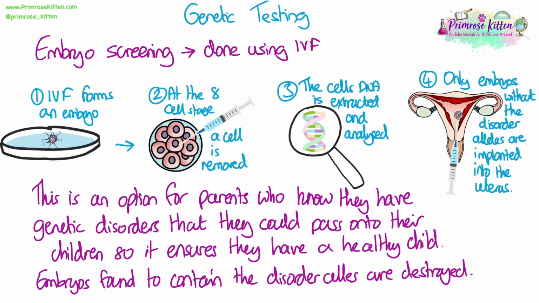As we said, it's done with multiple embryos. So embryos that are found to contain the disorder alleles are destroyed, and then any ones that are screened to be healthy are saved. So one will be implanted and then the rest will be frozen so that the parents have multiple opportunities at having healthy children.